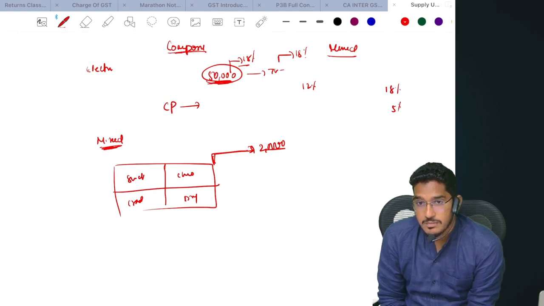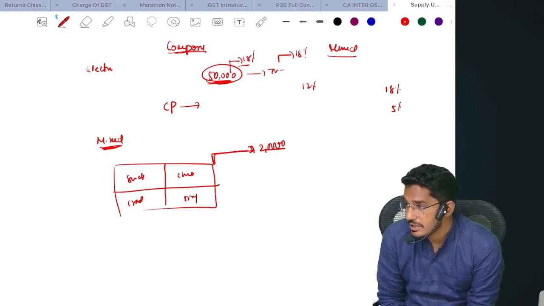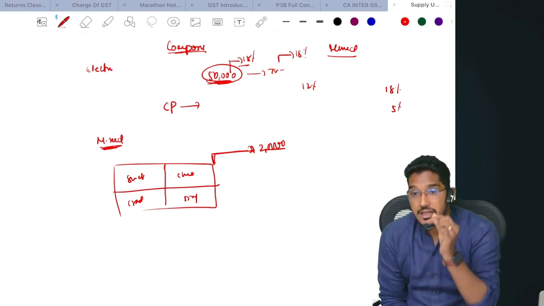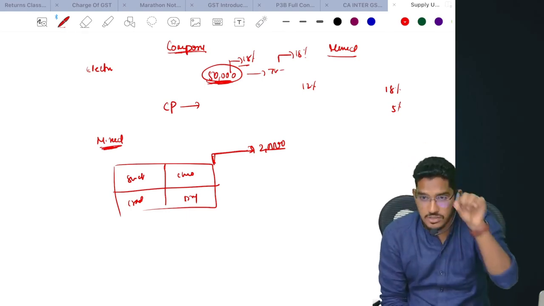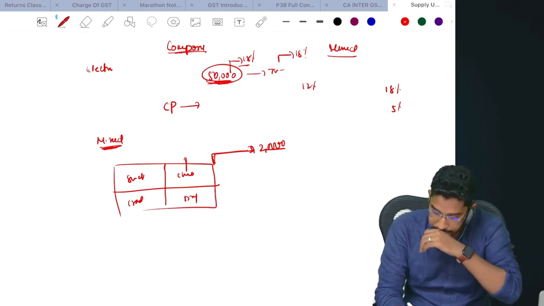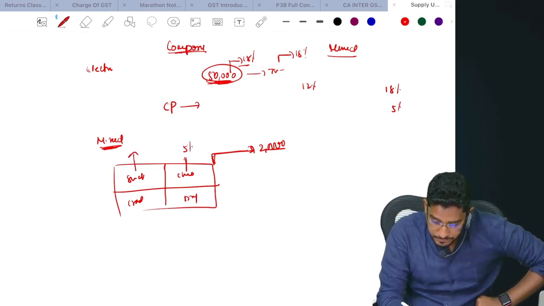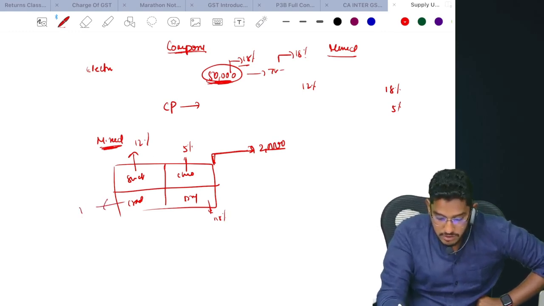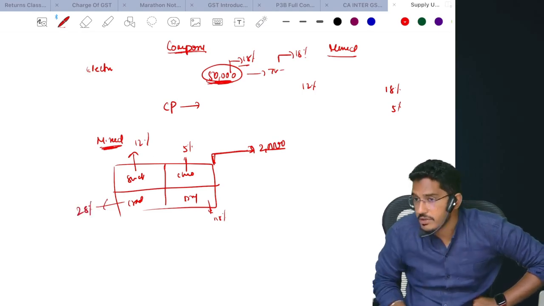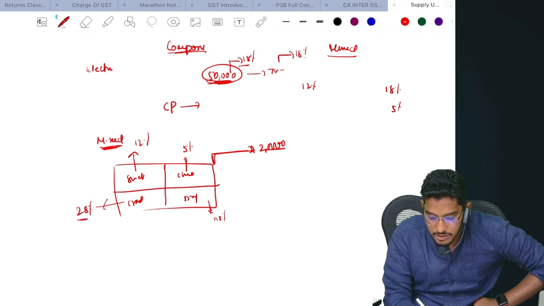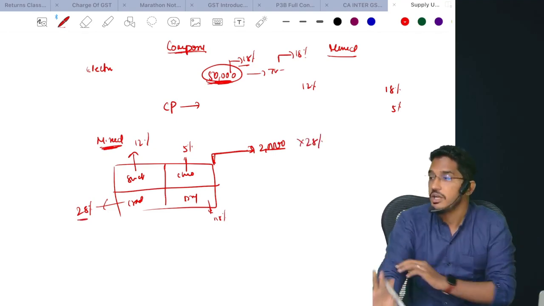So now, what is the taxability of the mixed supply? What will be the rate of GST? Section 8 has clarified that the entire value of the supply should be taxed at the rate which is the highest among all its constituents. Say, for example, chocolates attract 5% GST, sweets attract 12% GST, dry fruits attract 18% GST, and crackers attract 28% GST. So now this entire 2000 rupees should be taxed at the highest rate among all. What is that? 28%. That 2000 rupees should be taxed at the rate of 28%.